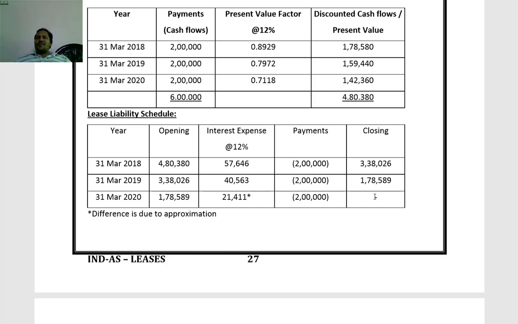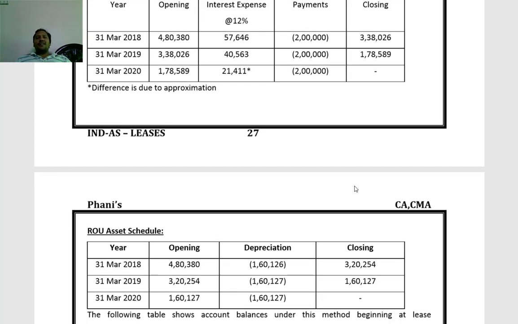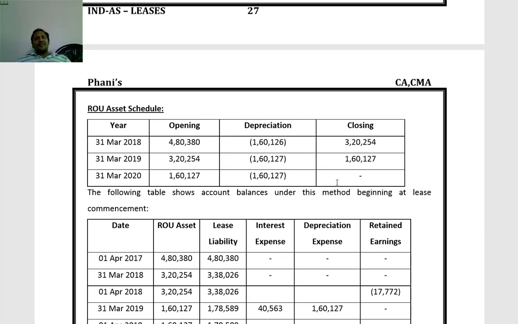Then right of use of asset, straight away distributing over 3 years on straight line basis. 4,80,380 divided by 3 you can take. For that also I have given the schedule here. If it is divided by 3, this comes to 1,60,126 or 127. So first year depreciation 1,60,126. Closing balance 3,20,254.